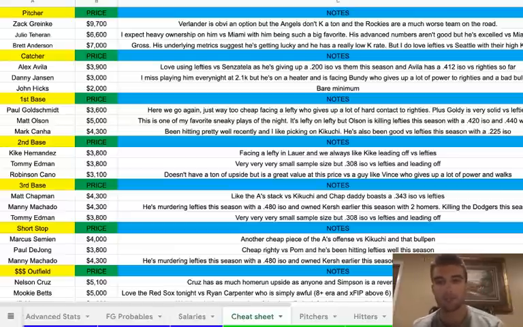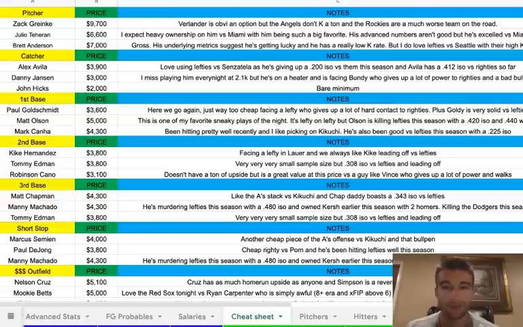And then Julio Teheran at 6,600. I expect heavy ownership on him versus Miami with him being such a big favorite. His advanced numbers aren't good, but he has excelled versus Miami so far this season. I think he's got 25 points and 18 points. And really at 6,600, we don't need much. We need like 15 points just to hit value, and he's probably going to be chalk in cash games anyway. So I think he's the way to go at SP2, and also Brett Anderson at 7K.